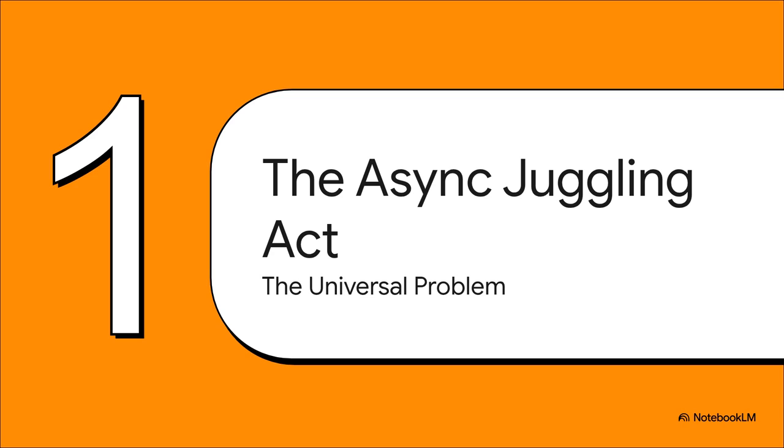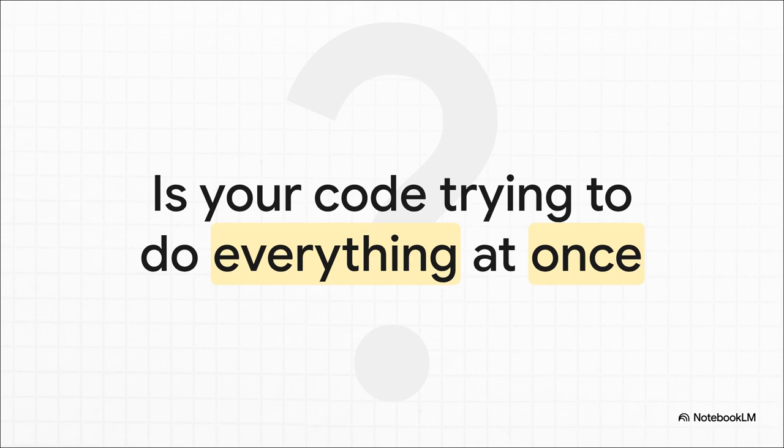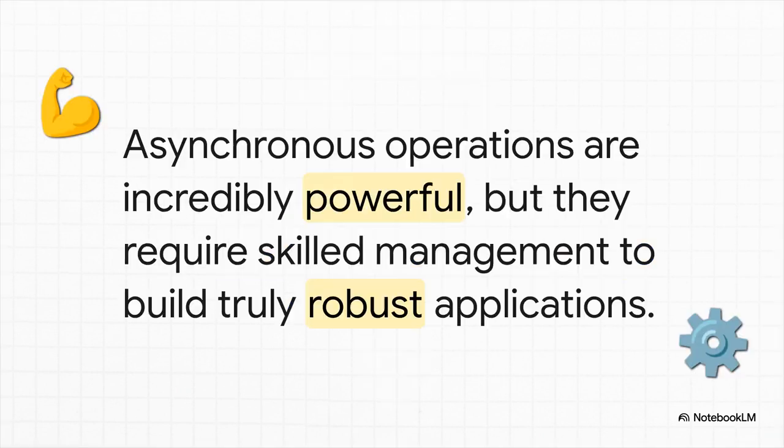Look, every single one of us has been there, right? That feeling when you're trying to manage a million things happening at once in your code. It's just a universal problem in modern development. You know the drill. Your app is trying to fetch user data, and at the same time, it's grabbing related posts from a totally different place. Oh, and it's also supposed to be listening for clicks and running a timer. It just feels chaotic, and it gets messy really, really fast. So look, the power of async is incredible. We don't want to avoid it. The real key is to learn how to control it, right? The goal isn't to stop juggling. It's to become a master juggler. So let's check out the tools that'll get us there.